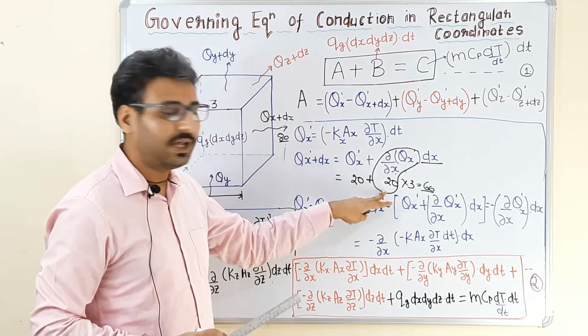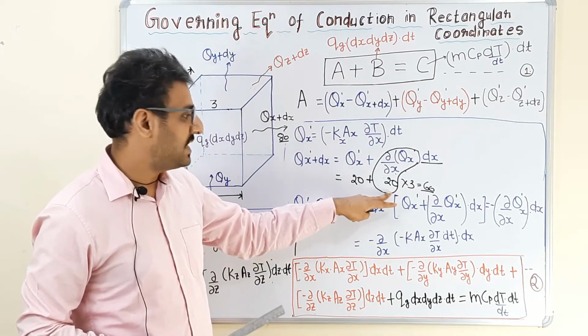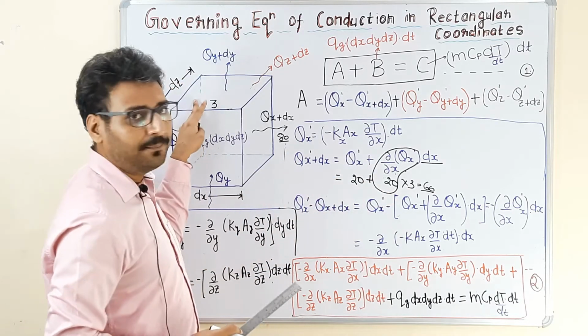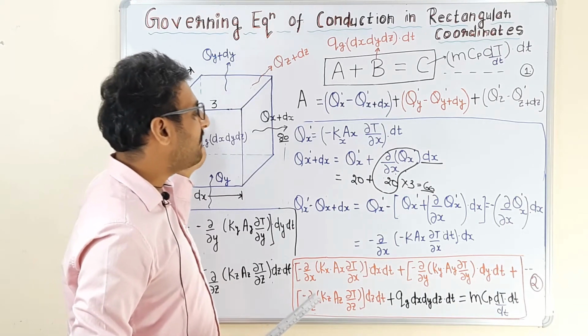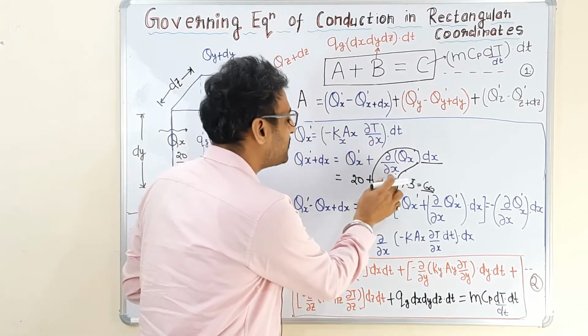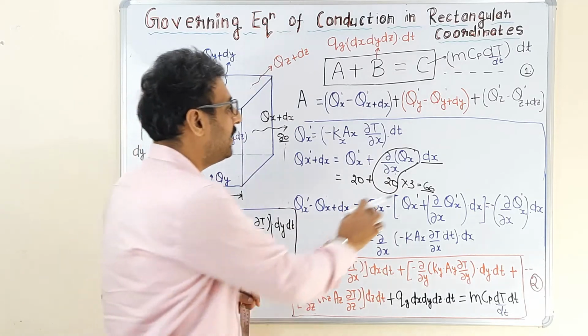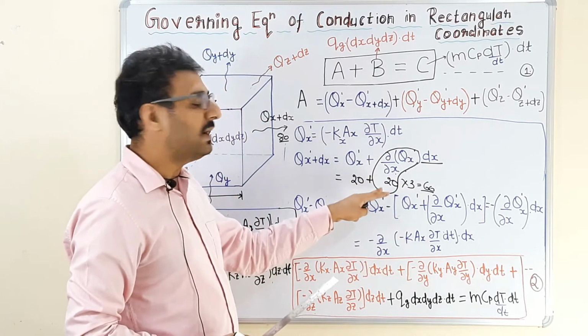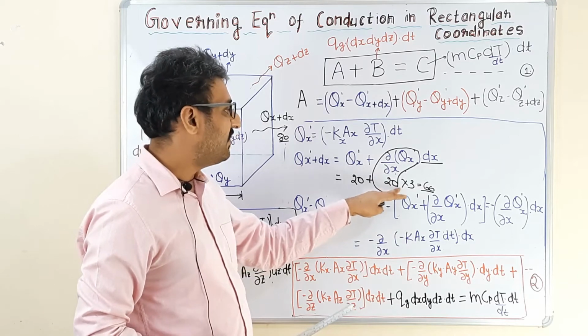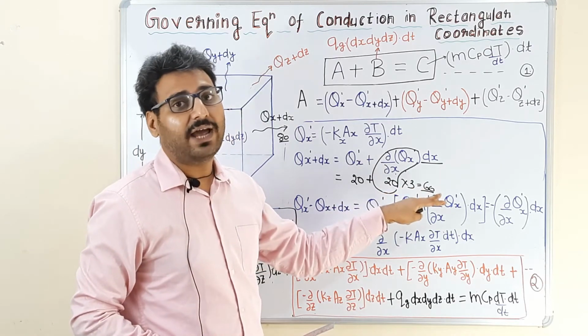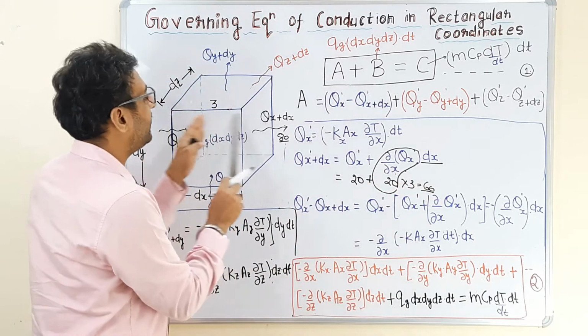That should be 20. So 20 units are changed per mm. When we multiply this rate of change, meaning change per unit dimension, with the total dimension, we get the total change along dx.